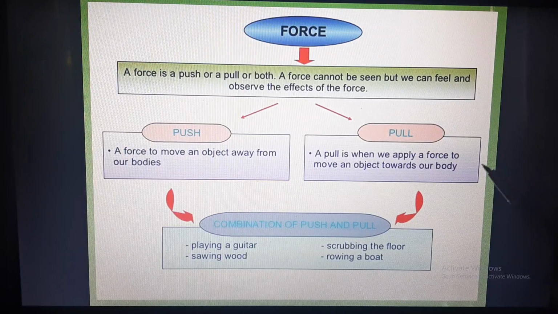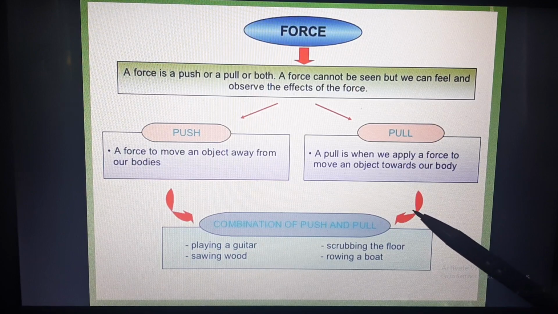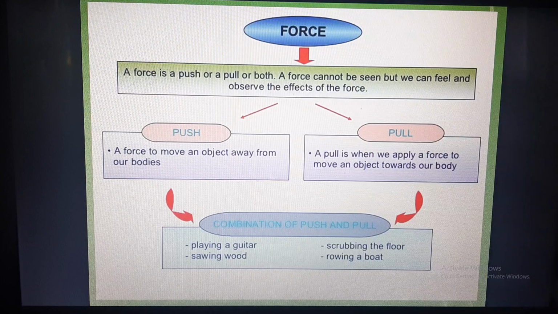And in few cases, we also use the combination of push and pull. Where are these used? When playing a guitar. When you play a guitar, you strum the strings. So sometimes you go up and you go down. So you are pushing the strings and you are pulling the strings. In sawing wood, by using a saw, you move the saw to and fro. So what you are doing, you are pushing and pulling the saw. Similar way, when you are scrubbing the floor, you push the scrubber or pocha and then you pull it. Similar way, rowing of boat is also done.